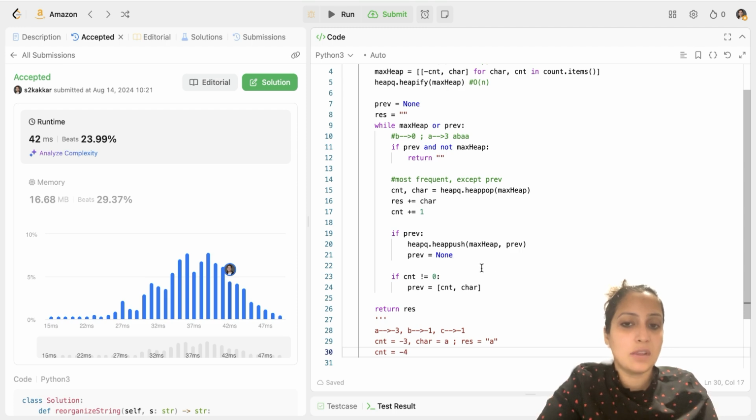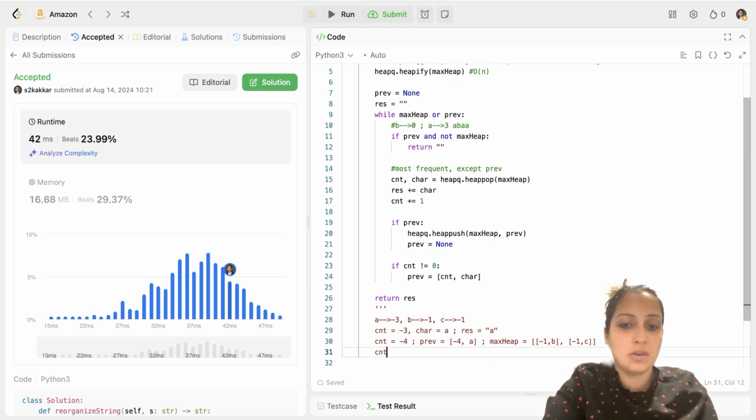After that, you check if your previous is not none, but your previous is none yet, and your count is not equal to 0, it's less than 0. So your previous gets set to -4 and A. And your max heap right now, since you popped A, has two lists, one with count -1 and B, and the other with count -1 and C. Now you check for the next most frequent in the heap, which could be B or C. So you pop B.